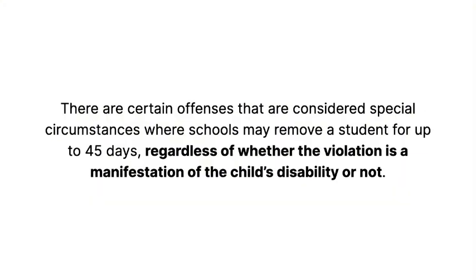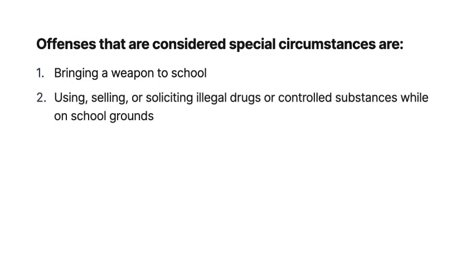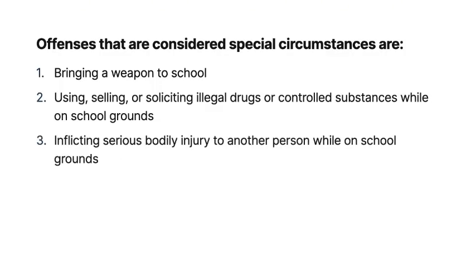While students with disabilities are protected from continued disciplinary removals under the procedural safeguards, there are certain offenses that are considered special circumstances where schools may remove a student for up to 45 days, regardless of whether the violation is a manifestation of the child's disability or not. These violations include bringing a weapon to school, using, selling, or soliciting illegal drugs or controlled substances while on school grounds, and inflicting serious bodily injury to another person while on school grounds.